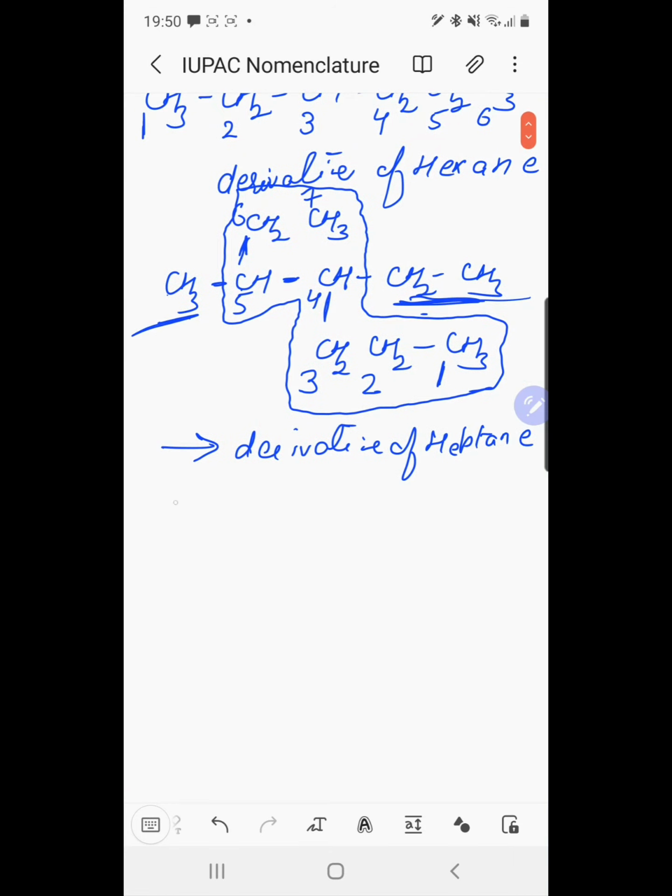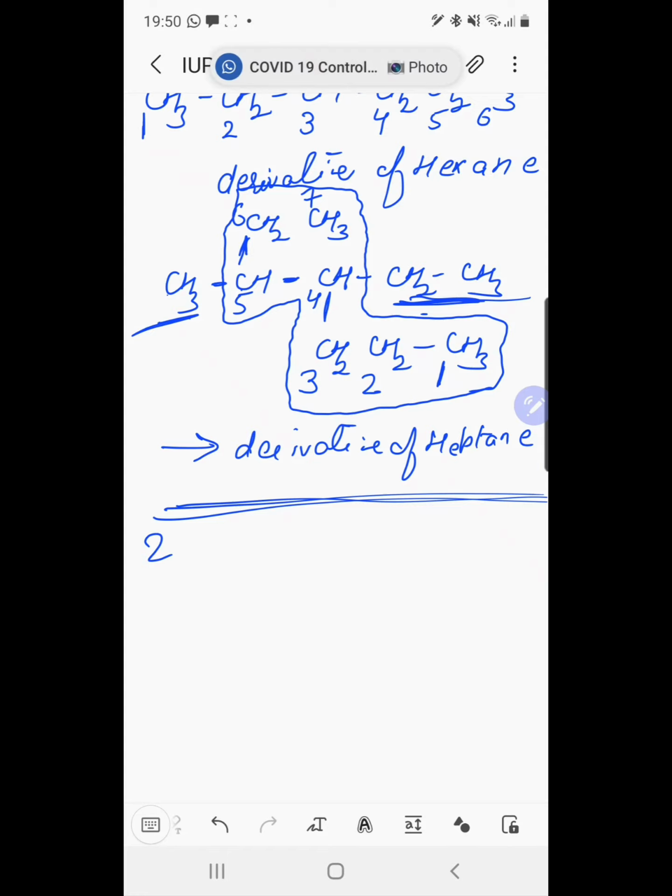The first rule is the longest chain rule. The second rule is the rule for larger number of side chains. If two chains of equal length are possible, select the one with the larger number of side chains.